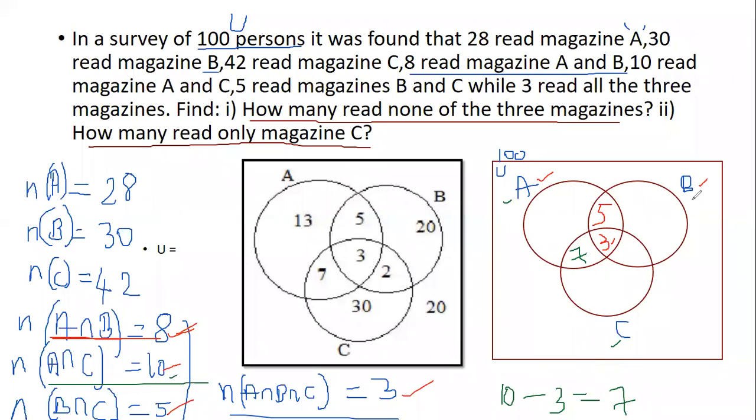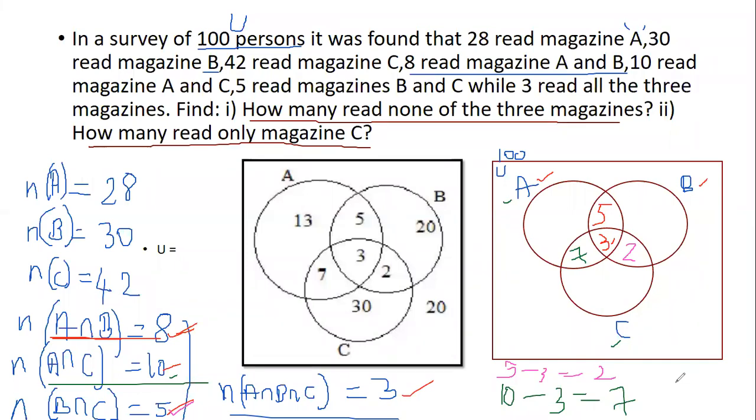Similarly, coming to B and C, B intersection C is 5. Out of 5, 3 of them will read all the magazines. So I only have 2 people who will read magazine B and magazine C. Understood?